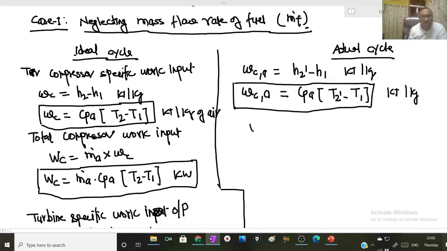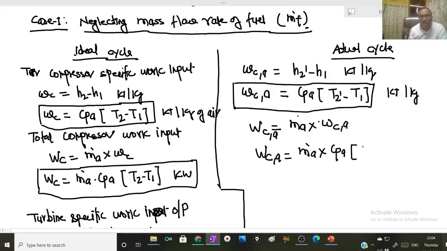Similarly, total compressor work WC will be mass flow rate of air into small WCA. So actual total compressor work will be m dot A into CPA into T2 dash minus T1 kilowatt.